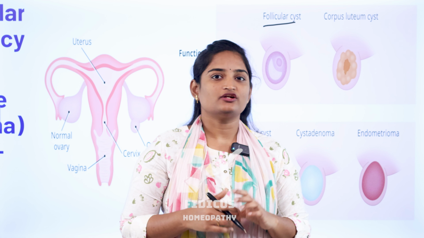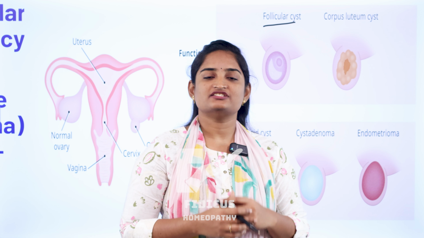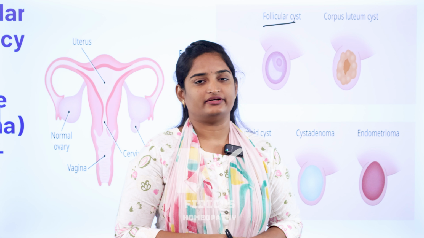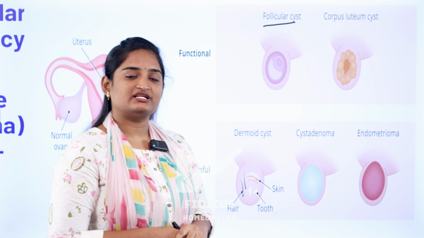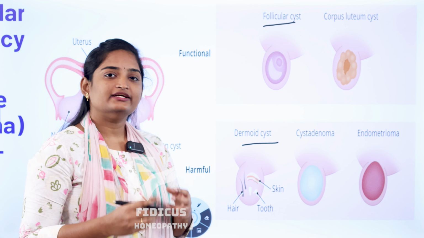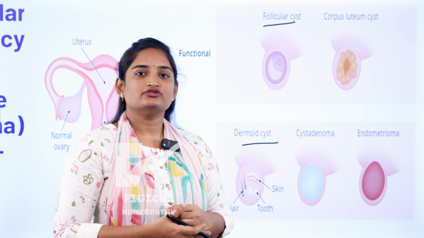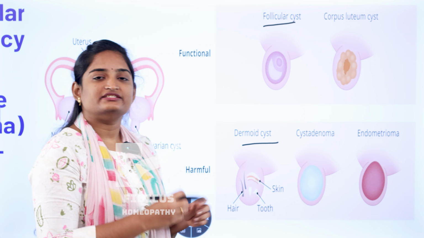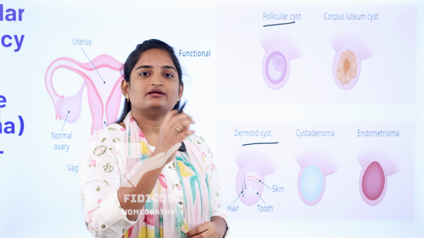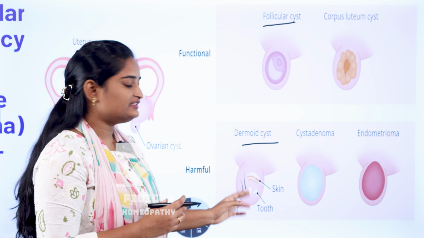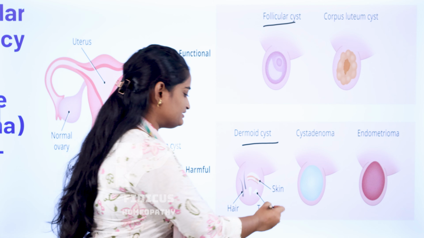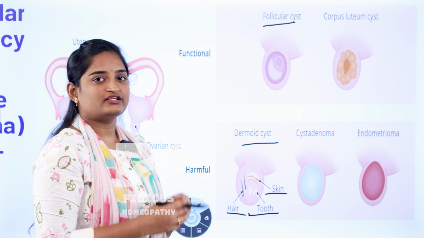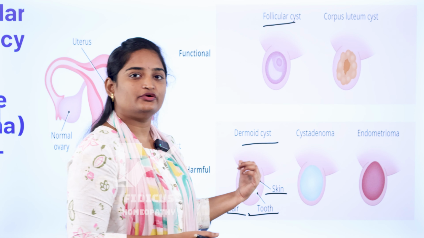Next, coming to pathological cyst. These pathological cysts are formed due to some accumulation of tissues or cells in the ovarian cavity. Among these pathological cysts, one is dermoid cyst. Dermoid cyst is a unique cyst. Why it is unique: this is the cyst where the tissues are developed from the germ cells. Germ cells are the birth cells. From these germ cells, all the organs are formed. Dermoid cysts contain hair follicles, teeth, and also skin structures. All these structures constitute the dermoid cyst. This is the unique structure.